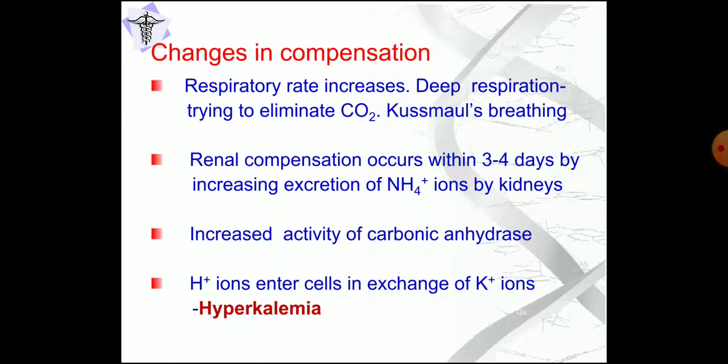Hydrogen ion enters the cell in exchange of potassium ion, which may produce hyperkalemia sometimes. So when there is excess hydrogen ion, that is in acidosis, hydrogen ion concentration is high in the blood, so that will try to enter the cell. Instead of that, potassium will be leaking from the cell, producing hyperkalemia. That is also something we have to watch and treat in the case of metabolic acidosis.